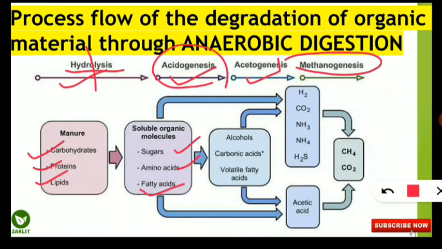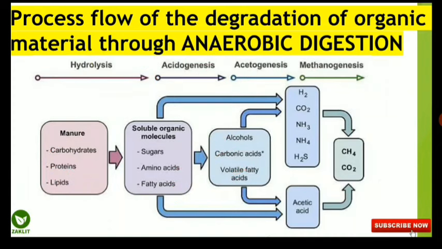This process to produce what? To produce acid. Yes, genesis means formation, formation of acid. That means these compounds, sugar, amino acids and fatty acids, they are converted into alcohols, carbonic acids and volatile fatty acids. Next step is acetogenesis.